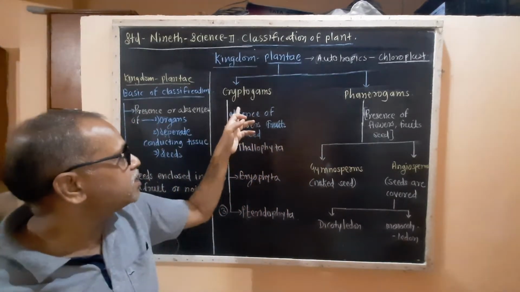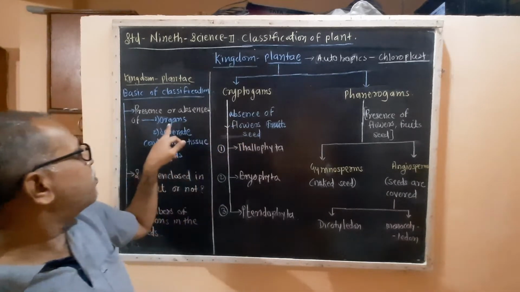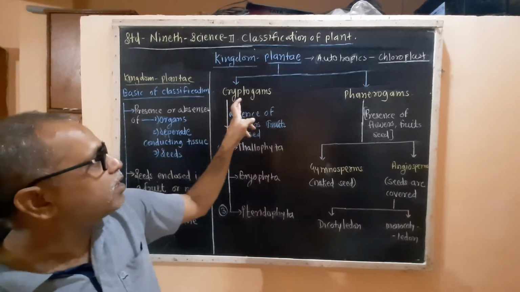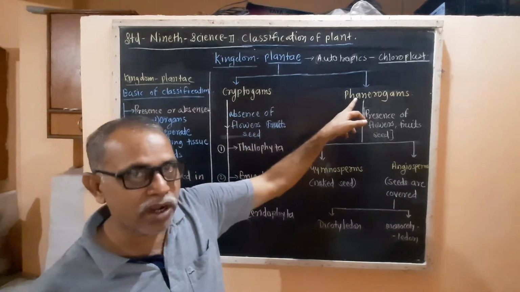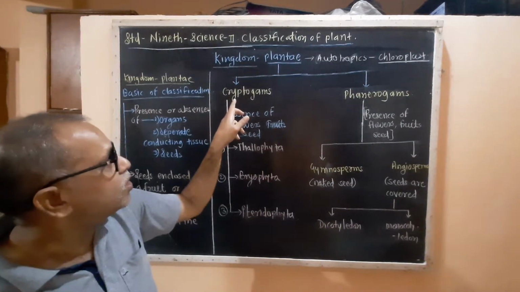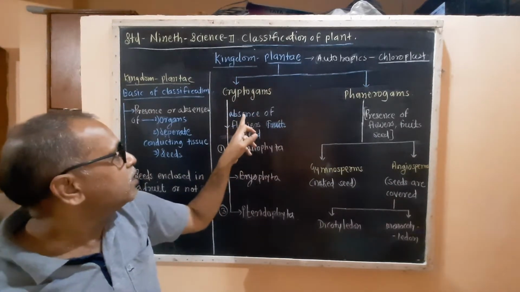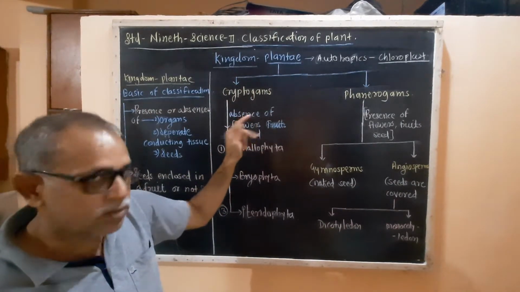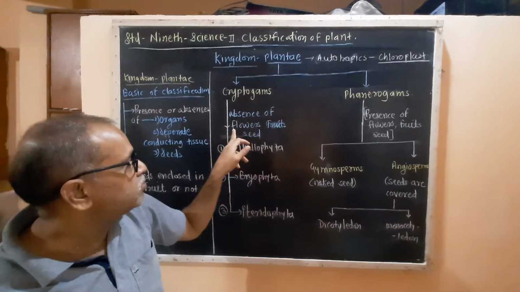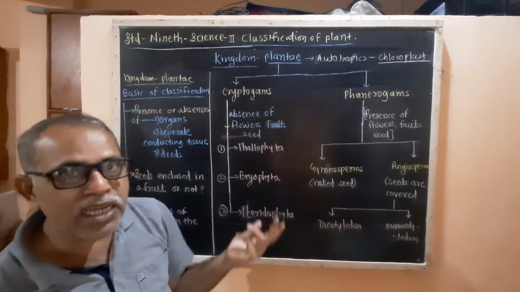According to the presence of organs, they are divided into cryptogams and phanerogams. The cryptogams are plants in which the flowers, fruits and seeds are absent.